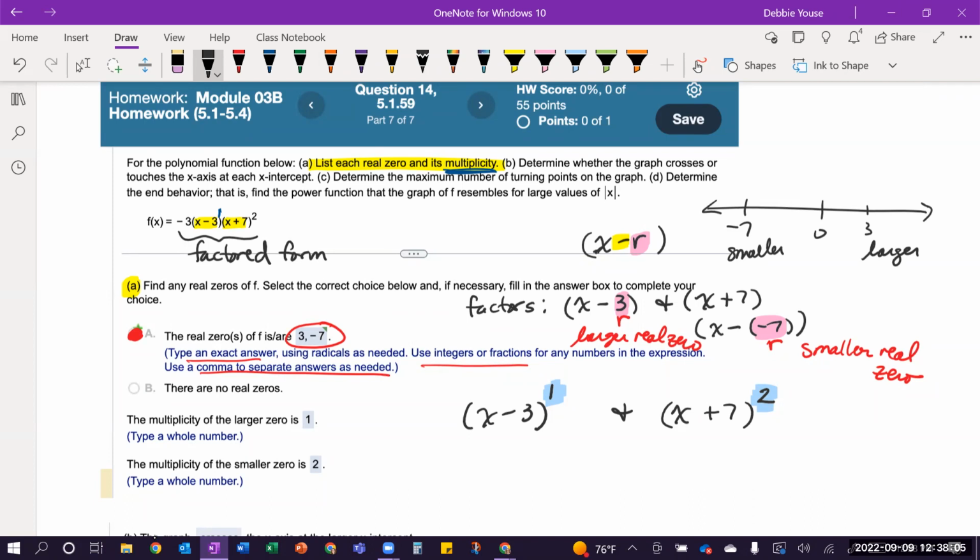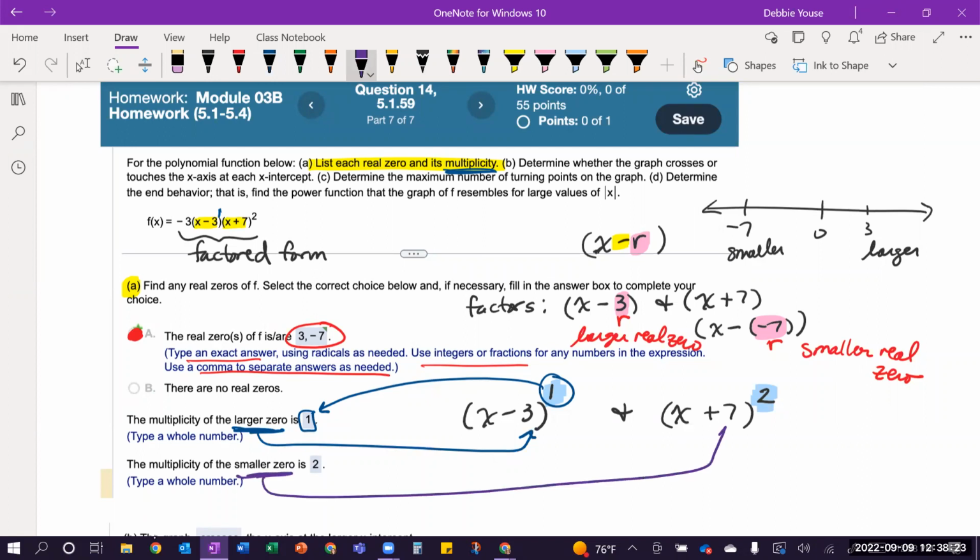So that multiplicity is the 1, because the 3 was the larger real zero, okay? And then likewise, the -7 was the smaller real zero, because this is, again, x minus -7. And its multiplicity is 2. So that's the order that I put them in the box, okay, for that.